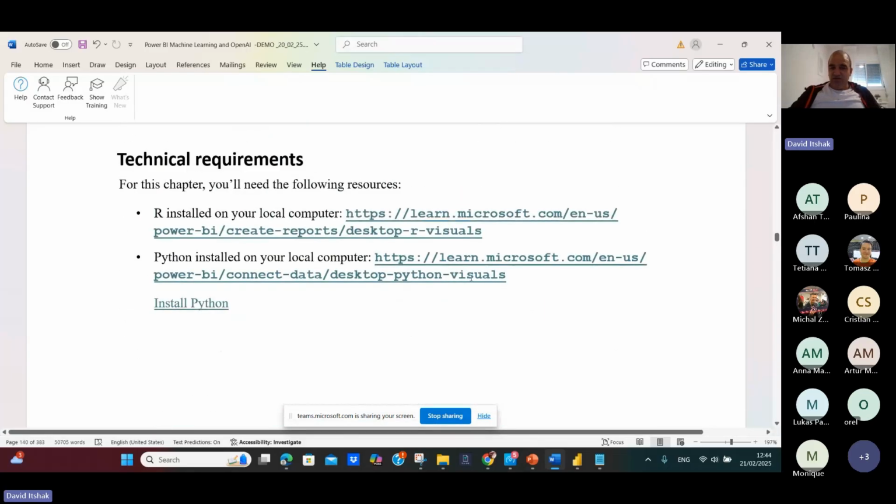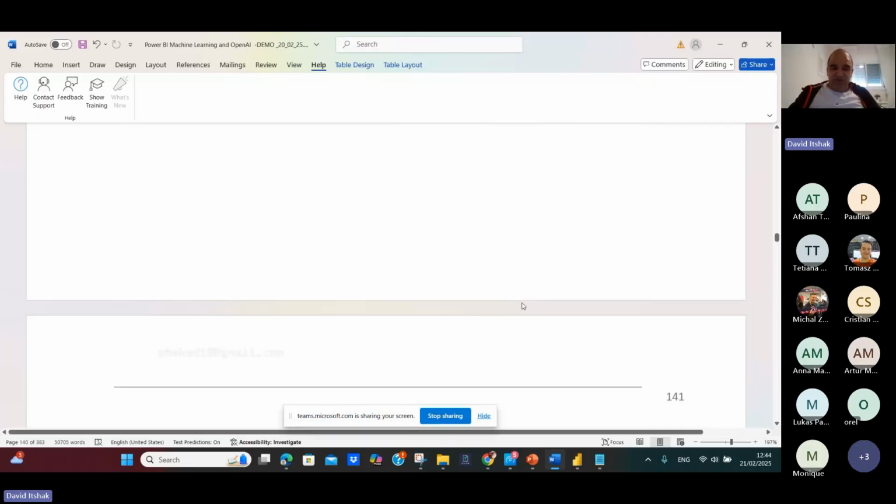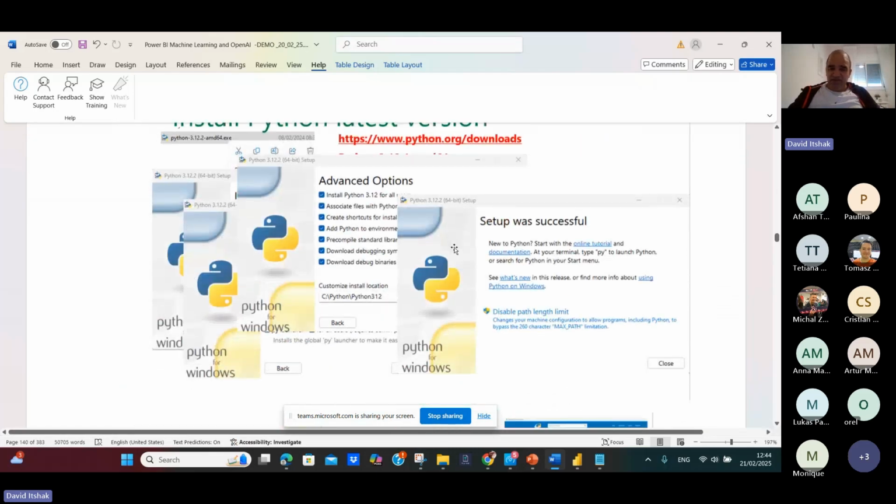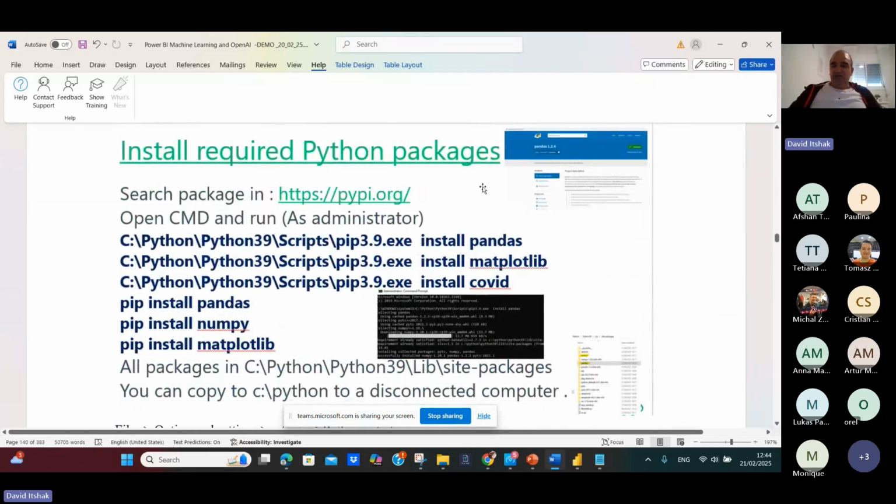You have to install R on your local computer. By the way, you can install R which is compatible with the Power BI service in the cloud, or if you're using the Power BI desktop, you can install any version of R you want. Python the same. You can install Python which is appropriate for the Power BI service. If you're using the Power BI desktop, you can install any version. It's very simple. You download the latest Python version and install it. After you install it, you do pip install, which installs packages. So pip install pandas, pip install tableone, for example. This is the package you need for your Power BI.